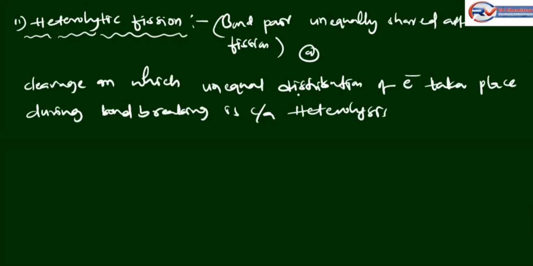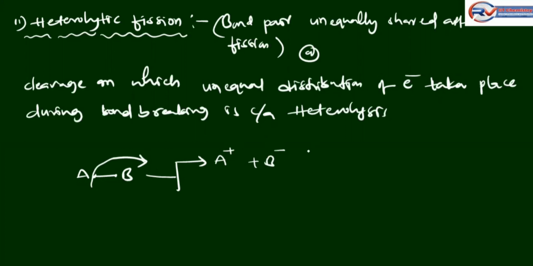Let's take an example: A and B. A has one electron and B has one electron. If the sharing is unequal, A loses an electron and B takes it, so A becomes positive and B becomes negative.